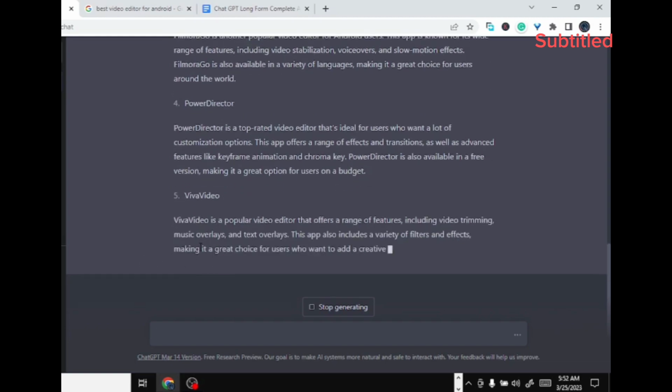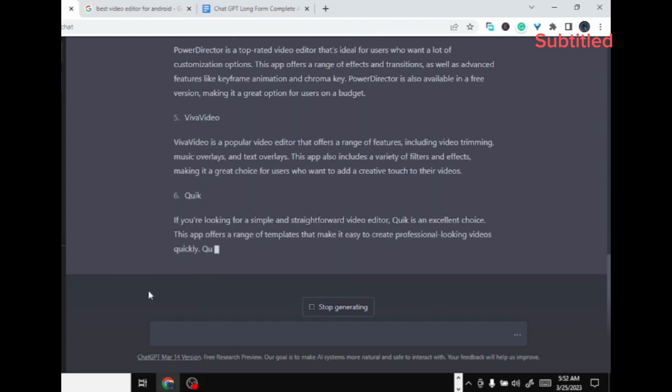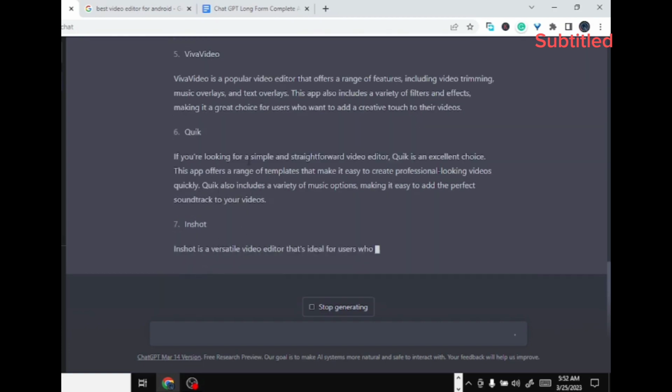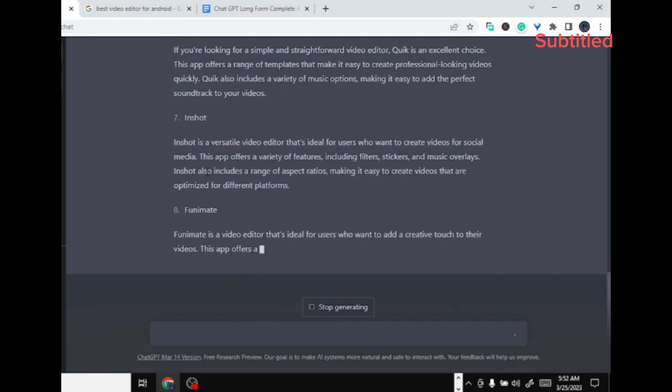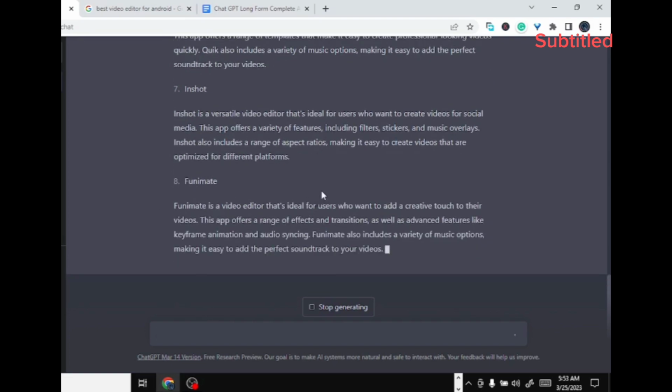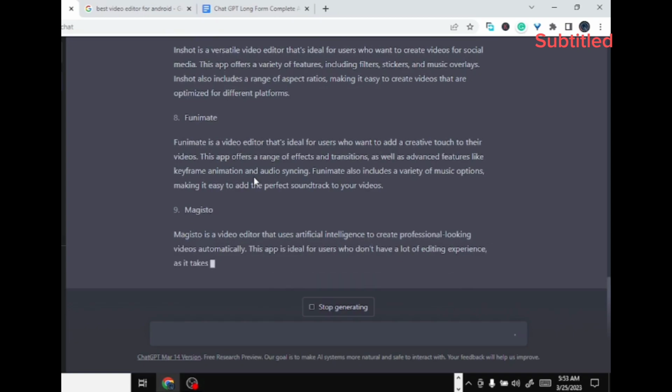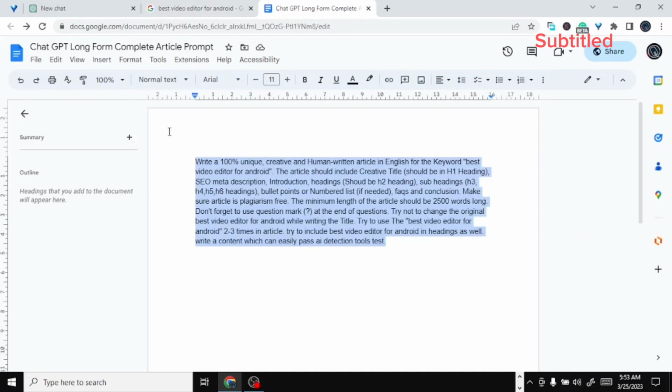You can see it gives a very good explanation of every tool in a short way. As I already said, it is for long form and the command contains 250 words with everything explained, what to do, what not to do, and SEO friendly.